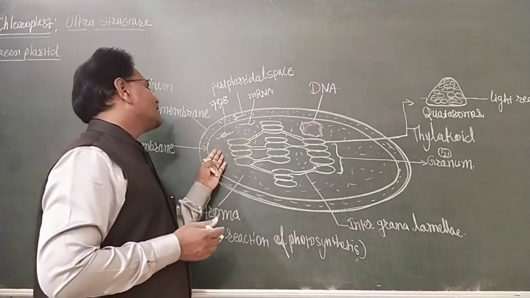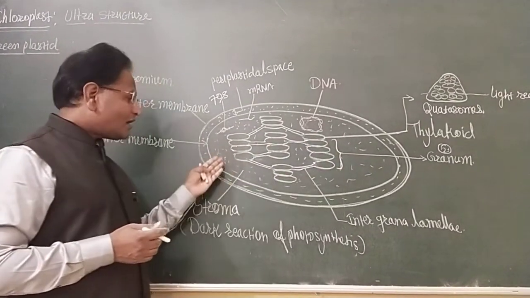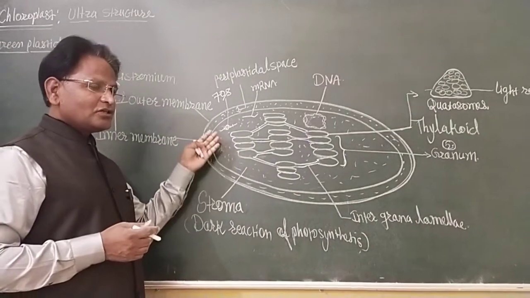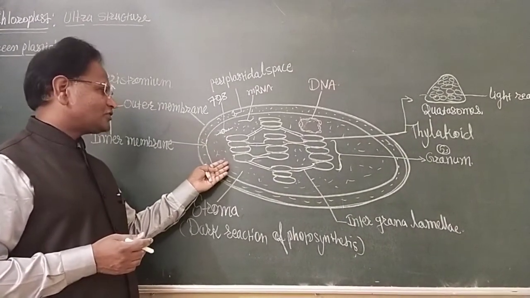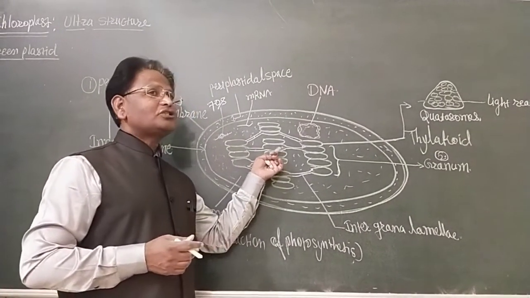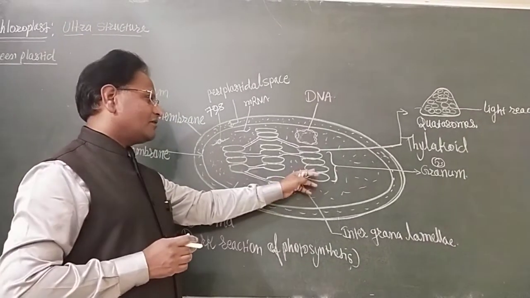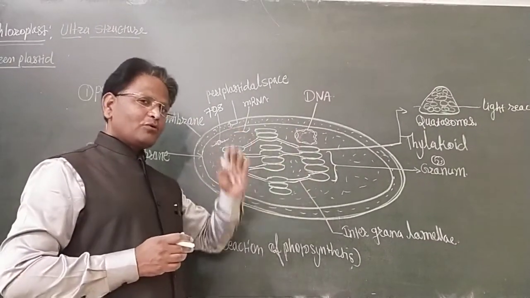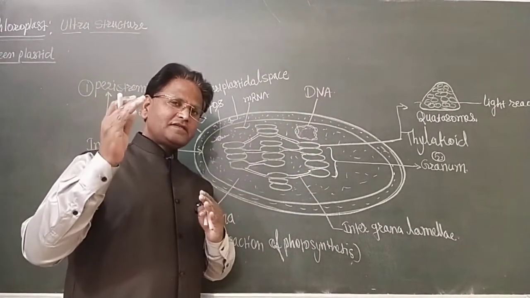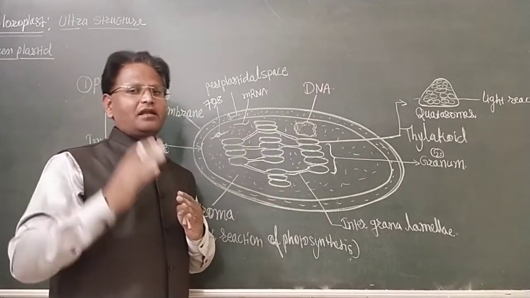So here in the stroma of the chloroplast, during dark reaction of photosynthesis, the carbohydrate is synthesized, and in the grana, light reaction of photosynthesis takes place, meaning the photophosphorylation process occurs in the grana. In photophosphorylation, light energy is converted into chemical energy, that is ATP and NADPH2.